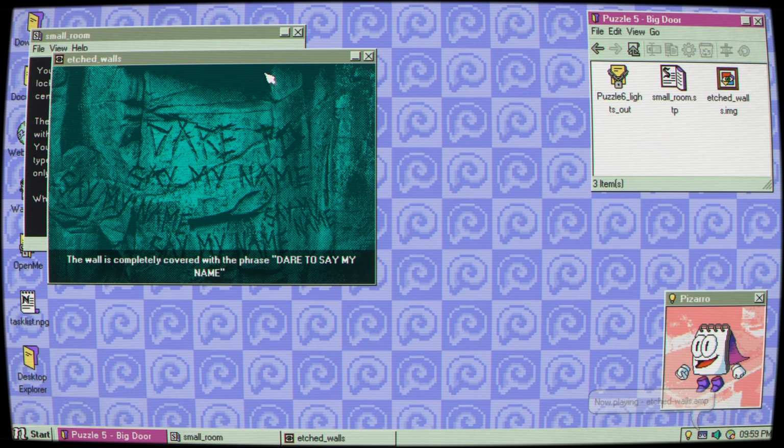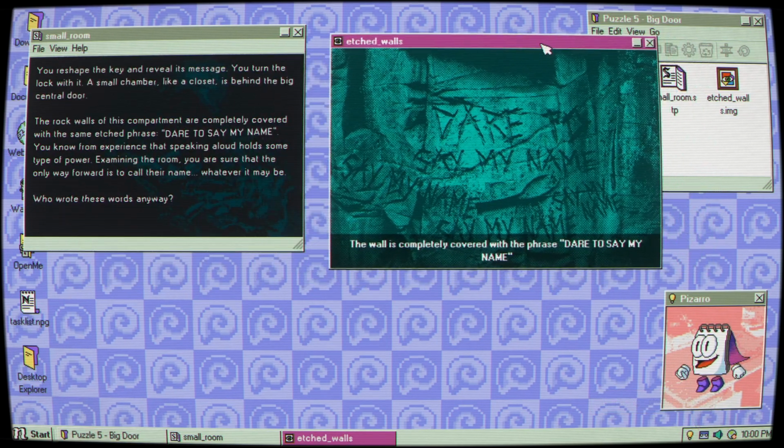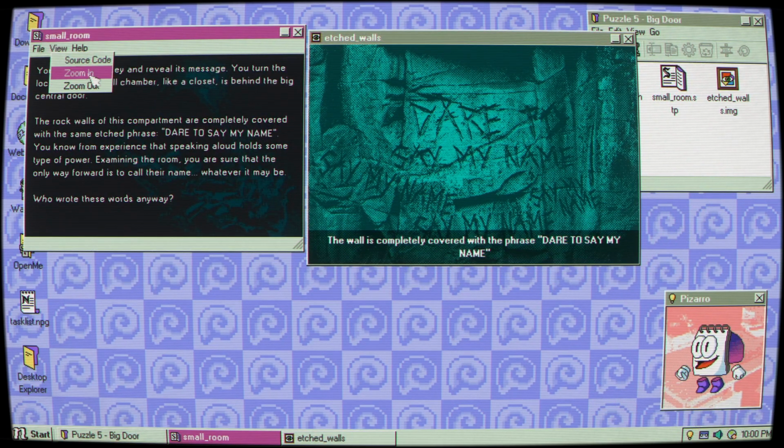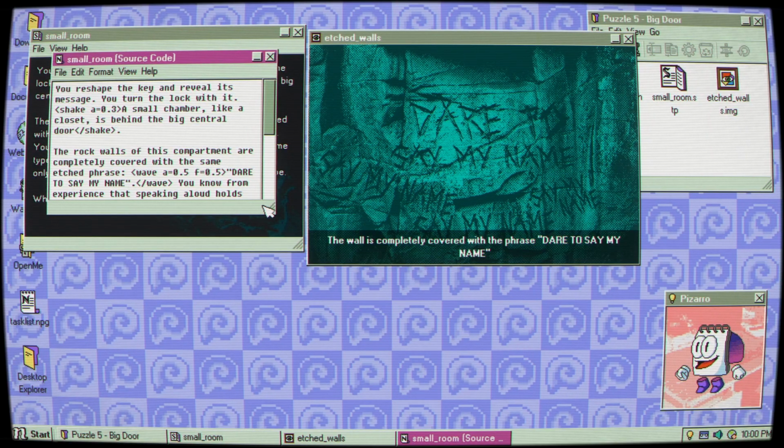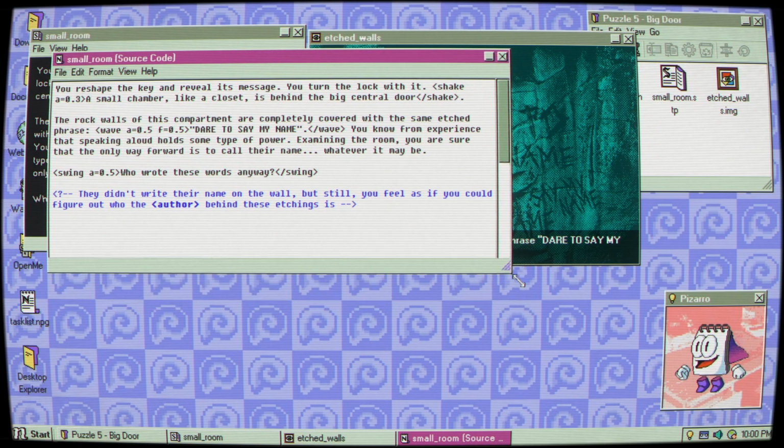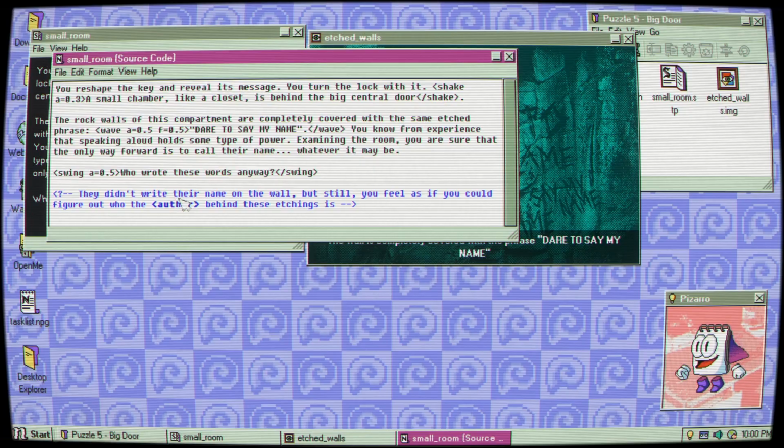Okay, so we need to find out, say my name. Okay, small chamber in a closet. Let's keep going with this. First, let's look at the source code, see if we can find anything. Here we go. They didn't write their name on the wall, but still you feel as if you could figure out who the author is, who the author behind these etchings is.